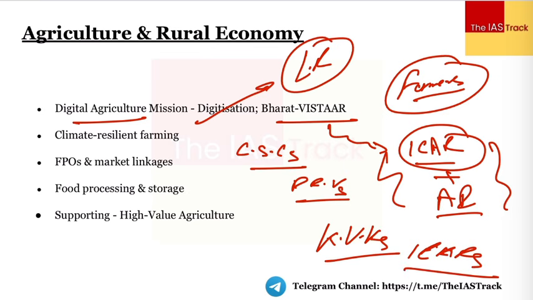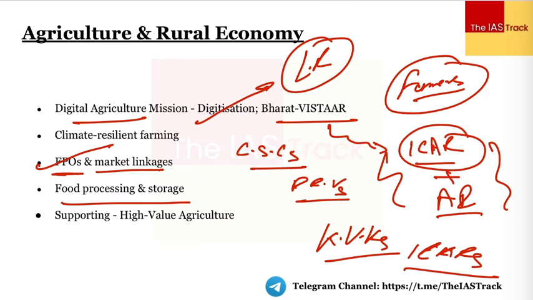Then we are focusing upon the farmer producer organizations and market linkages. Here the objective is to strengthen FPOs so that they increase their bargaining power, right. And by then what would happen is, with these FPOs strengthened, they have adequate credit with them and are able to make the agriculture sector more productive, so that they can focus upon the value addition, right, they can focus upon the export orientation.